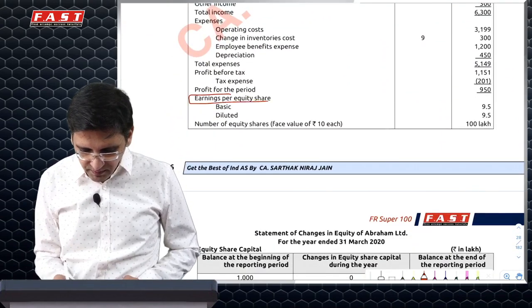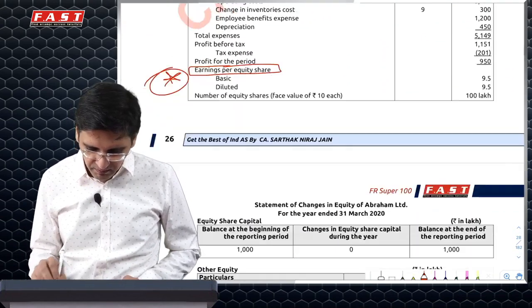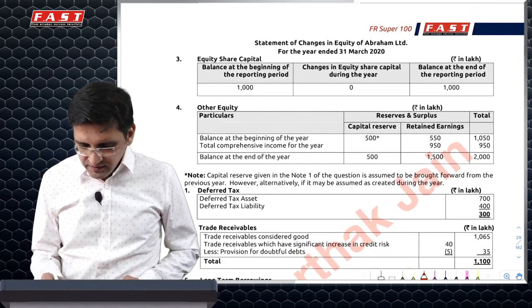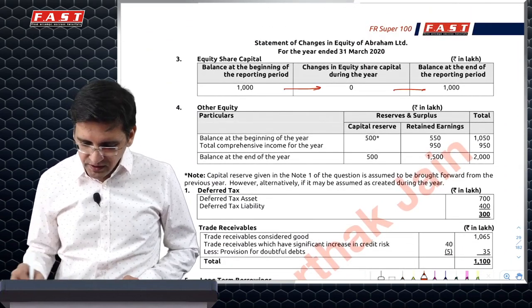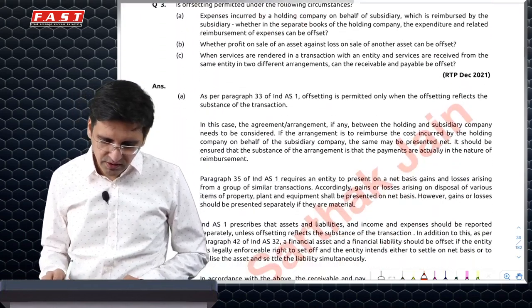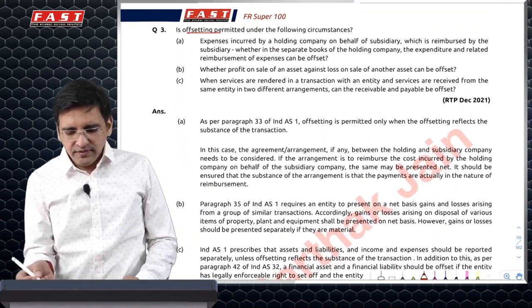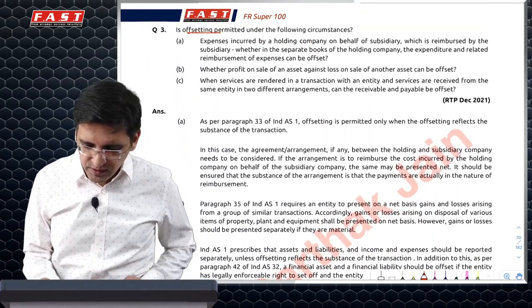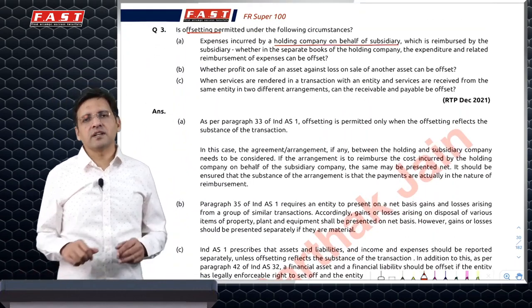Let's see, this EPS is given here specifically. Remember that. Statement of changes in equity to be prepared like opening, changes, closing, and then other equity in the same fashion, and then all the notes. That's about it. Offsetting permitted if holding is doing expense on behalf of subsidiary, which is in nature of reimbursement.